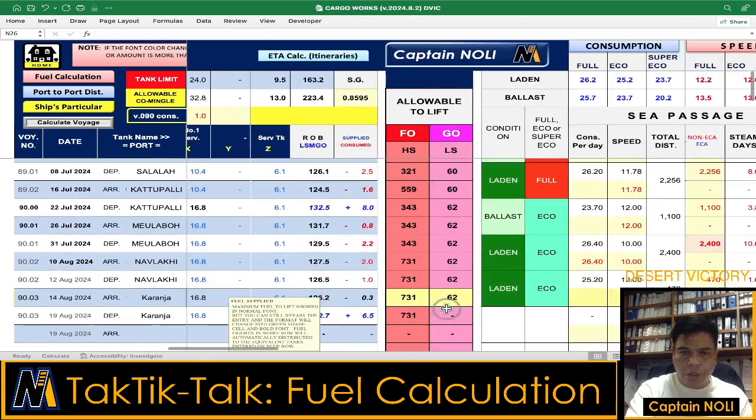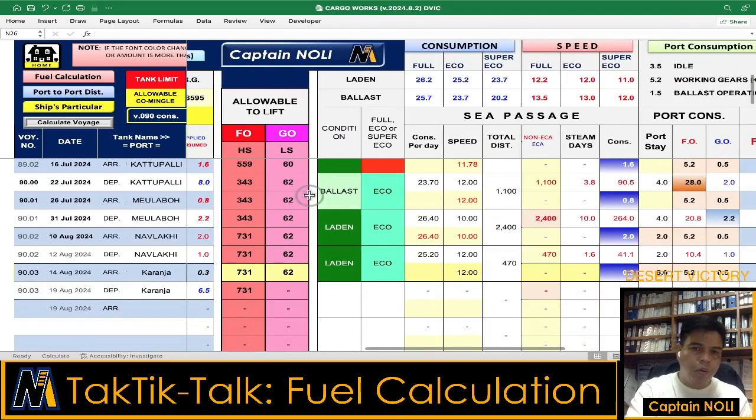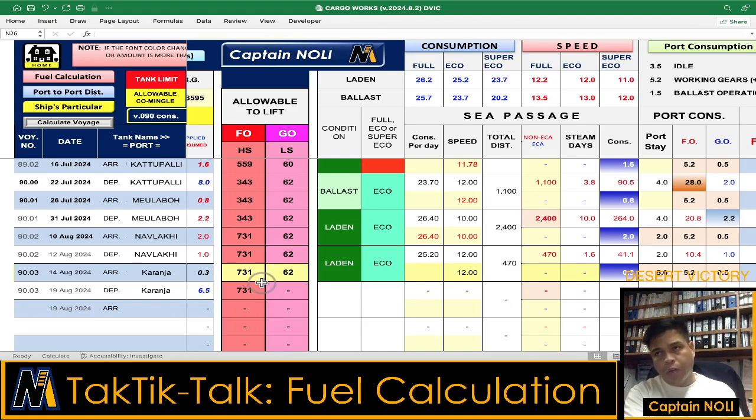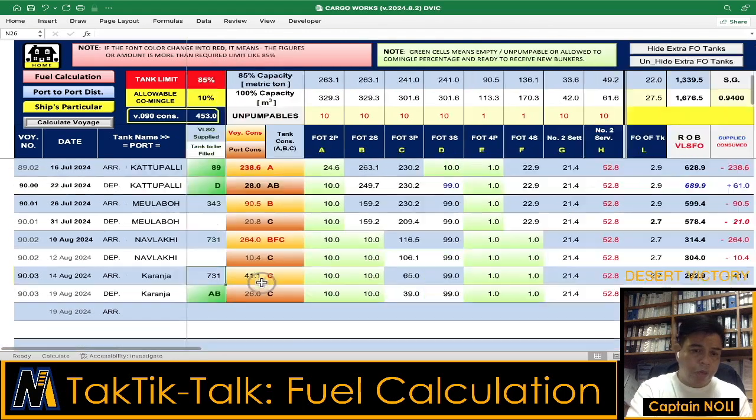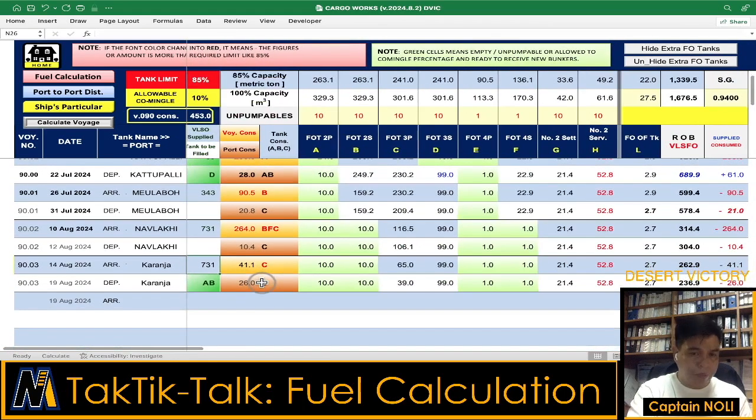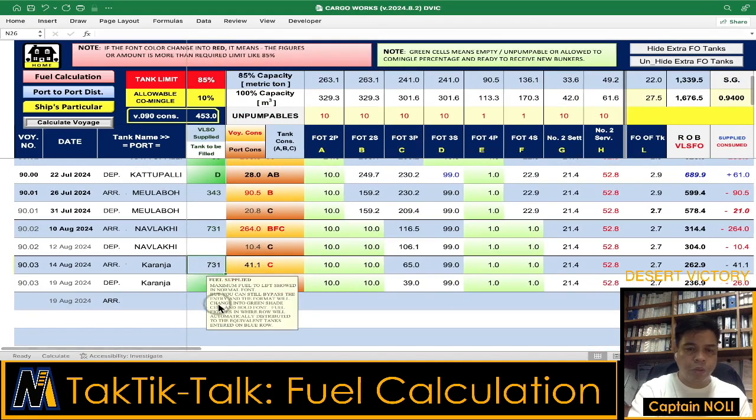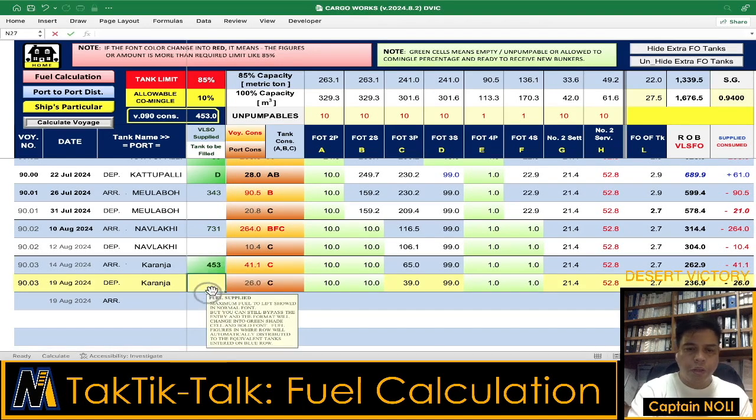On the right side, I have the allowable to lift for the fuel oil and gas oil. If we take bunker in Ablaki or in Karanja, our maximum fuel to take is about 731. Our total consumption is only 453, so our bunker requirement is possible to lift. Okay, so we put here the 453, and then we will assign which tanks this 453 will be filled in.